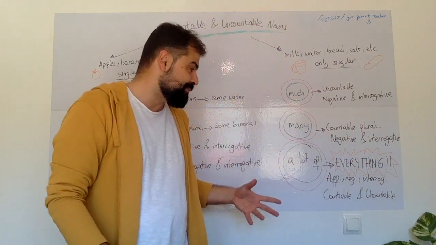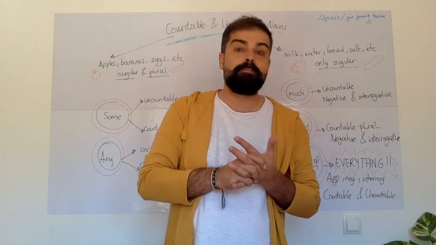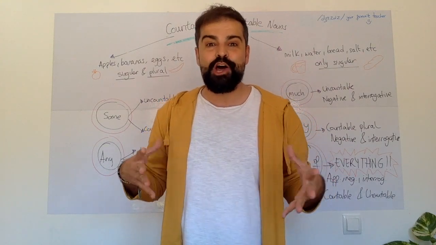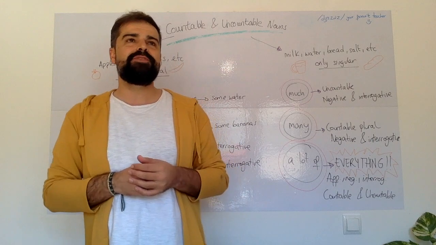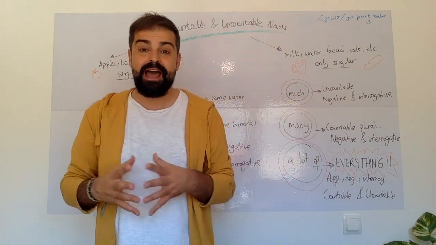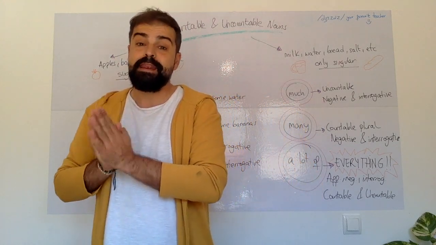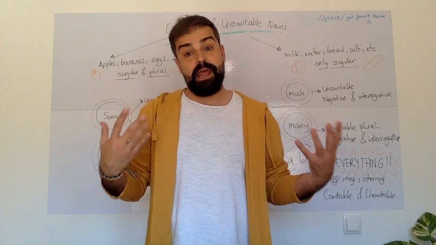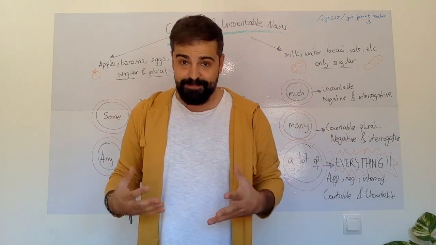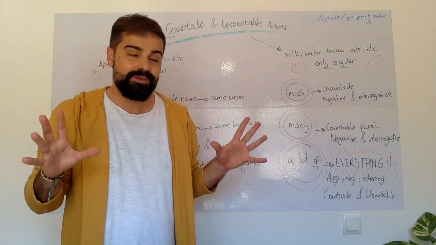Like, for example, we said before, much water, so you can say a lot of water. We said before, maybe many apples, so you can say a lot of apples. A lot of is going to work with countable and uncountable nouns. The only thing is that it has to be always in plural. Did you understand all this? I'm sure you did. It is so, so easy.